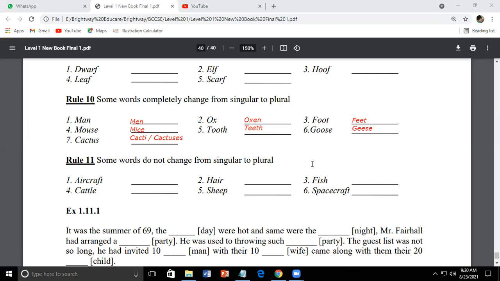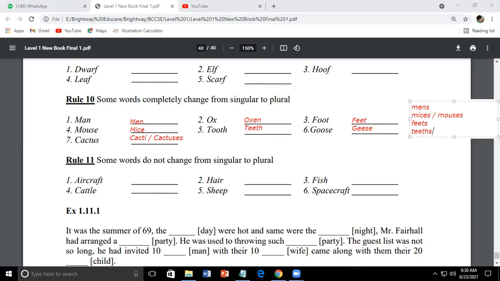Now, this is about rule number 10, but I also would like to add something. There are many people who may remember that the word completely changes, but still they go ahead and make one mistake. And that mistake is they say men's, they say mices, or they may say mouses, they may say feets, or they may say teeths.